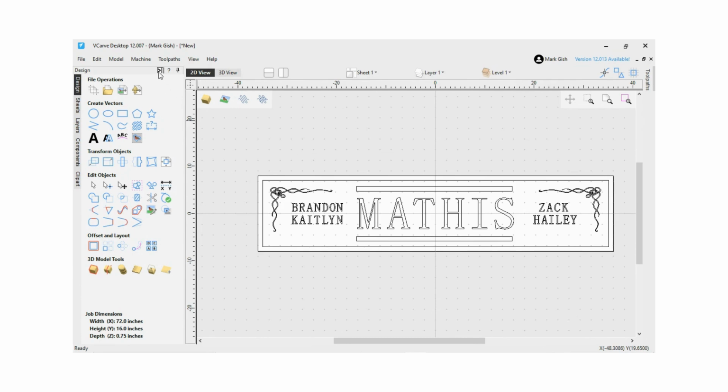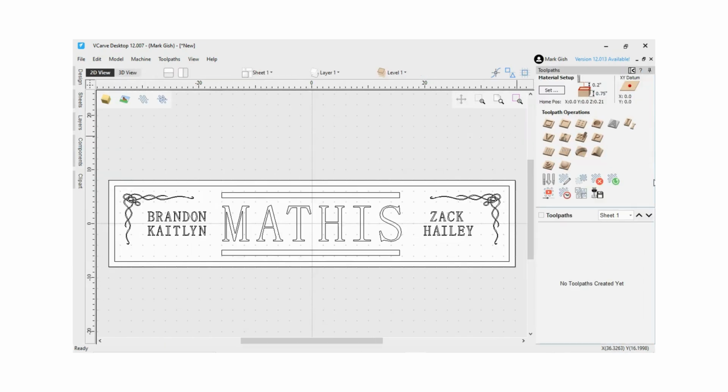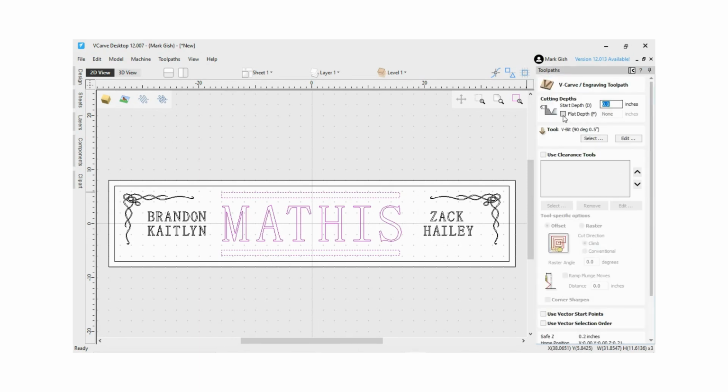Switch over to start making our toolpaths. We will select all of the bigger letters to start with. Go into VCarve. We will do a flat depth so that we do not cut through the wood.